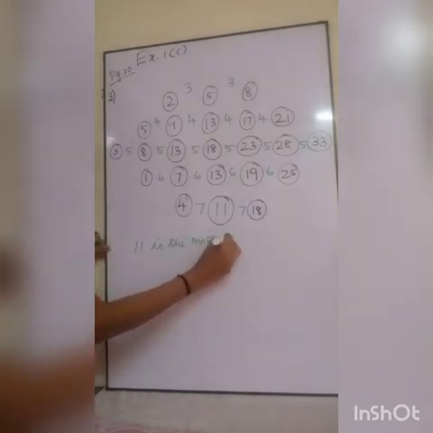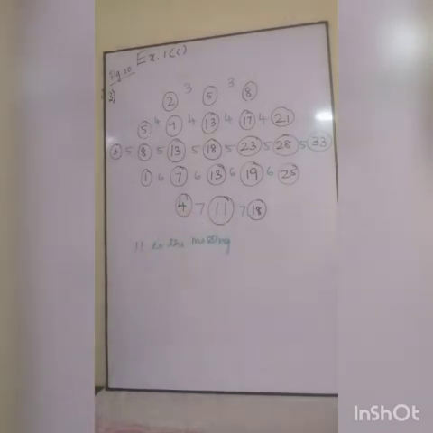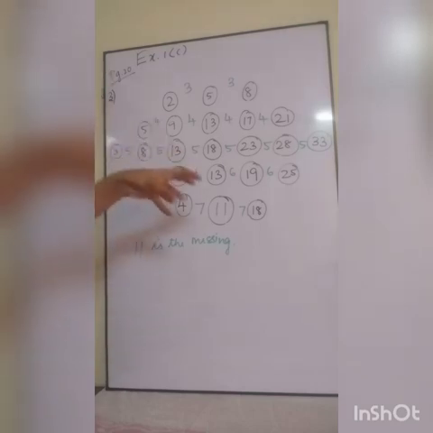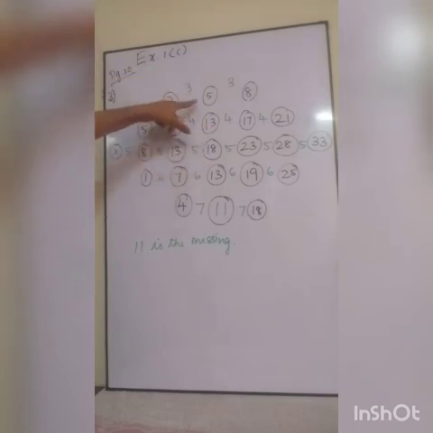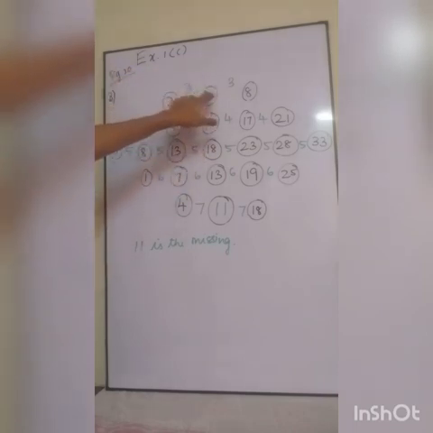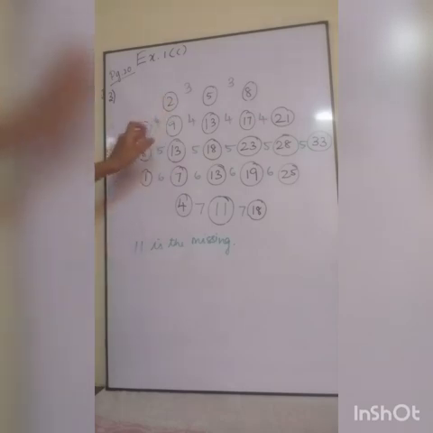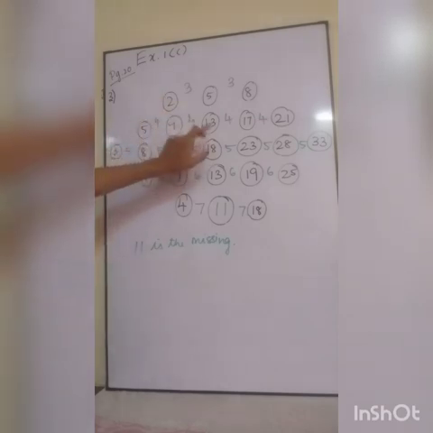So what you are doing is finding the hidden fact inside. Puzzle means that something will be hidden inside, so we have to find that hidden fact and solve it. So 2 plus 3, 5. 5 plus 3, 8. Likewise, 5 plus 4, 9. 9 plus 4, 13. Like that you are adding and you are going to find the answer.